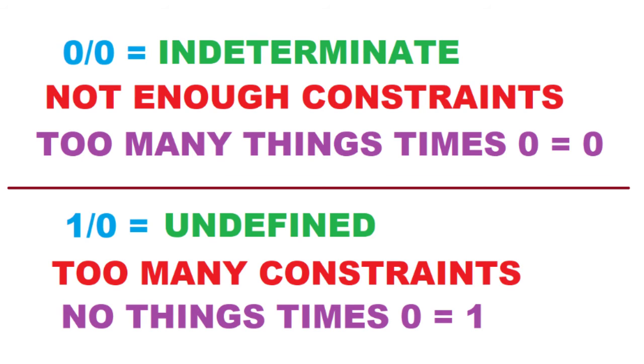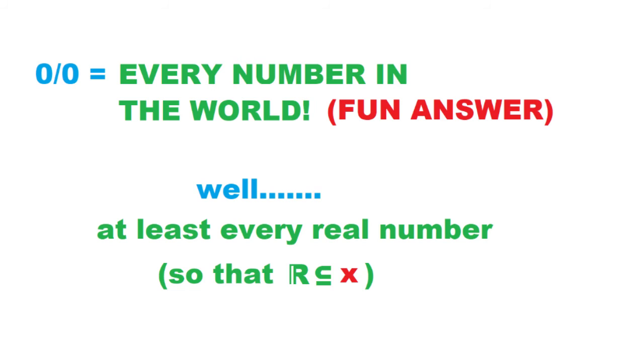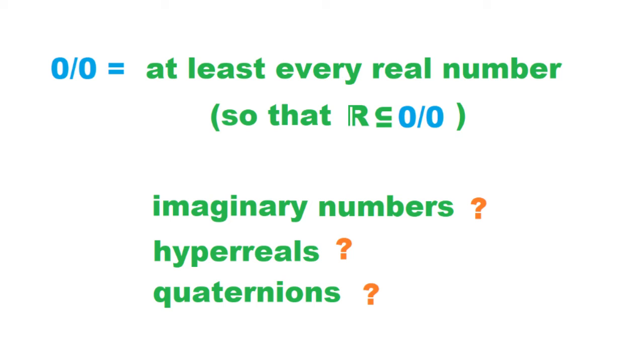Not yet, anyway. In any case, I would feel pretty comfortable saying that at least every real number in the world is a solution to 0 divided by 0. I'm not sure about imaginary numbers, because even though I've used them to study polygons in the complex plane, I'm not entirely comfortable with them. I really don't have a clue about hyperreals or quaternions because I'm not even really sure what those things are.